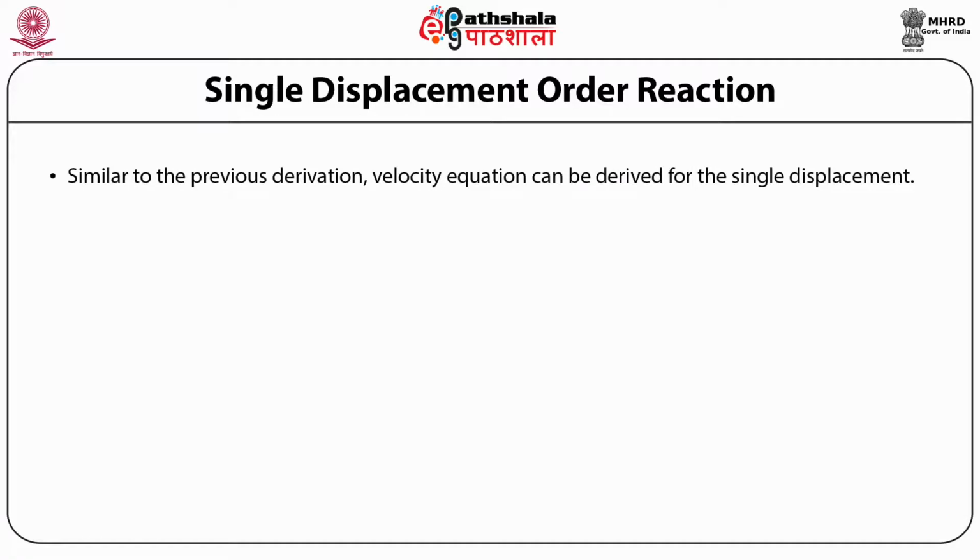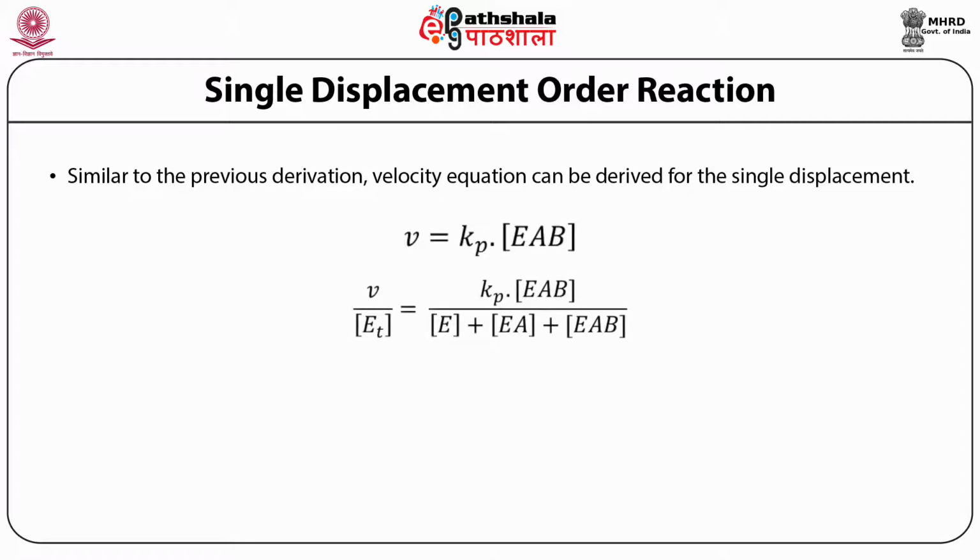Similar to the derivation for the random bisubstrate reaction, we can also derive equations for the single displacement ordered reaction, where initial velocity is dependent on the ternary complex. So V0 is equal to Kp into EAB. When you solve these equations similar to the previous equation, you will find that V divided by Et is equal to Kp into ternary complex concentration divided by concentration of E, concentration of EA, and concentration of EAB.